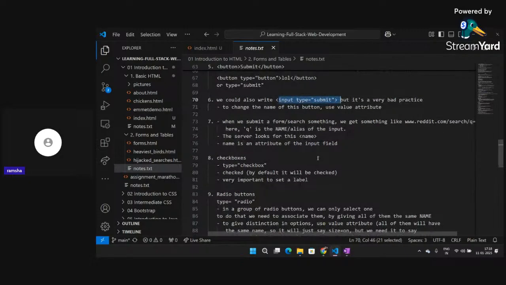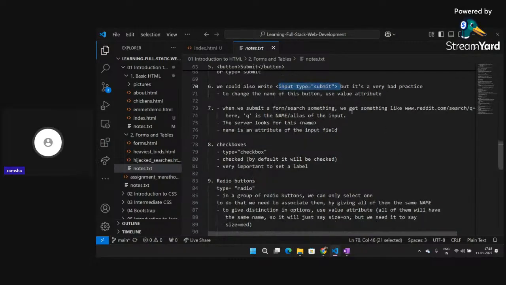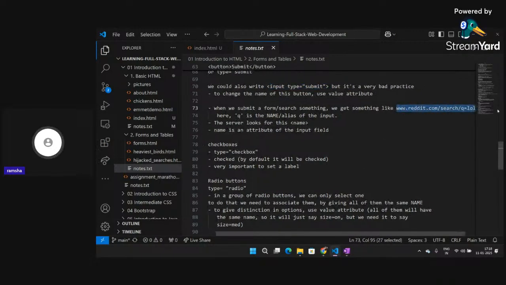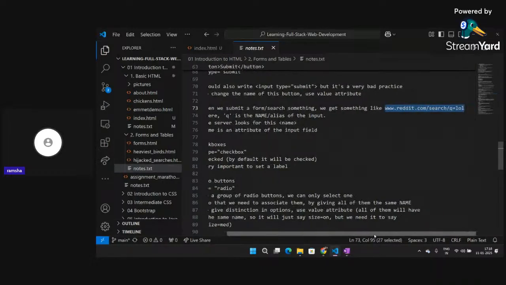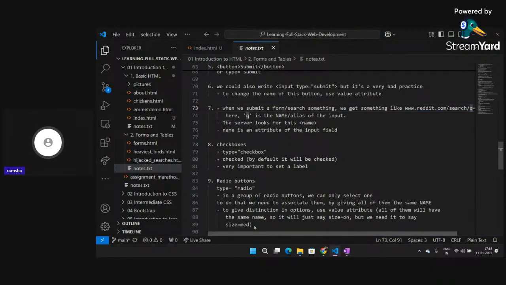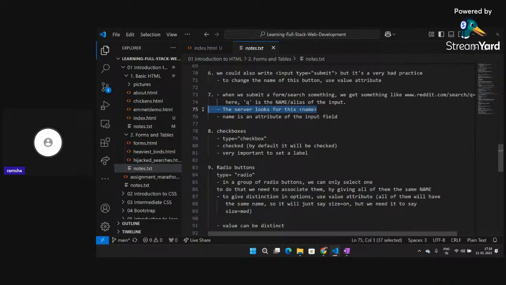Okay, now when we submit a form or we search for something, for example on reddit.com or a search engine, q is the name of the input. Here it's going like name of the input q. So we can use an alias also for our URL. The server looks for this name attribute of the input field.